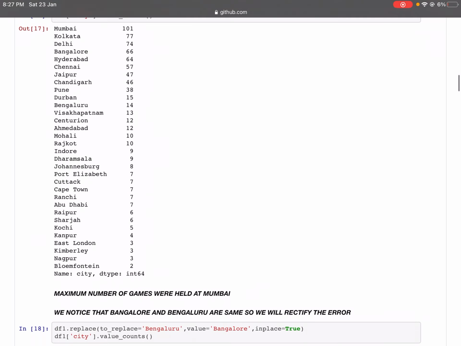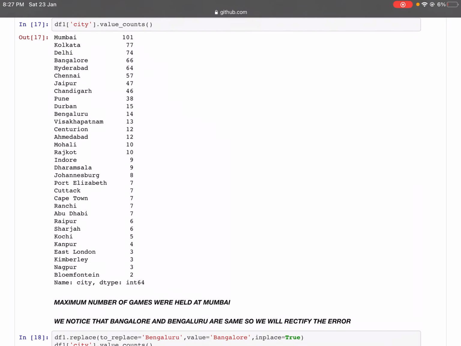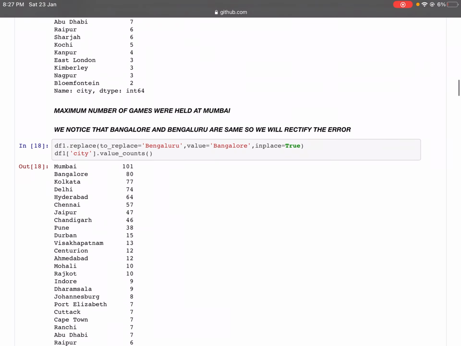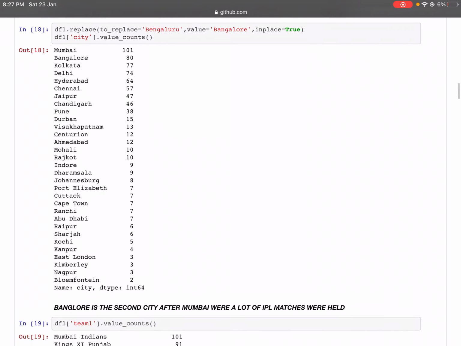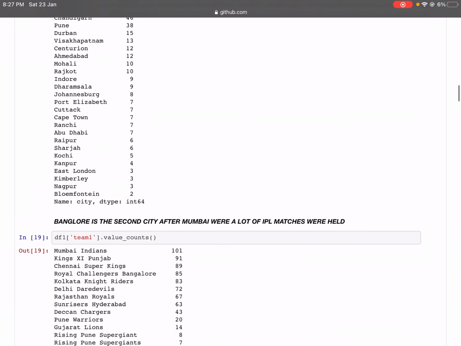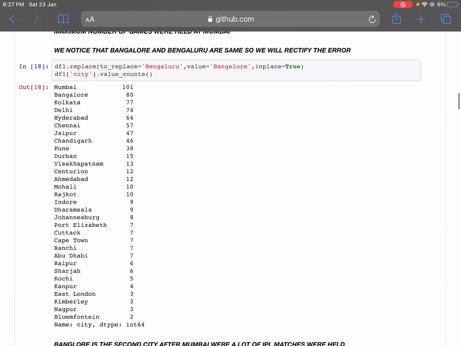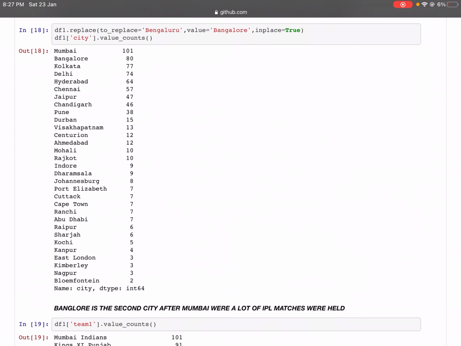And here we notice an error. So basically Bangalore and Bengaluru are the same. Bengaluru is a newly coined term, but Bangalore is quite famous now. So let's combine both into Bangalore so as not to miss out on even a small bit of data. So here we can see that Bangalore is the second city after Mumbai where a lot of IPL matches were held.